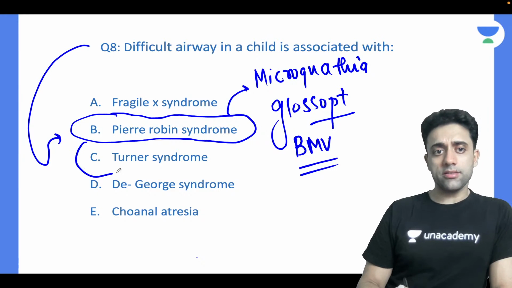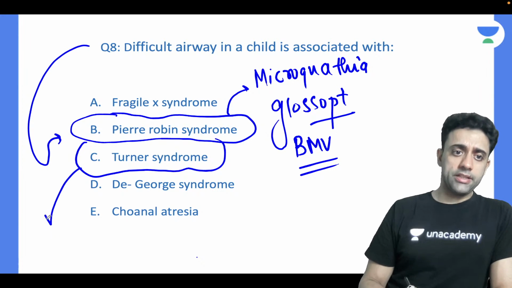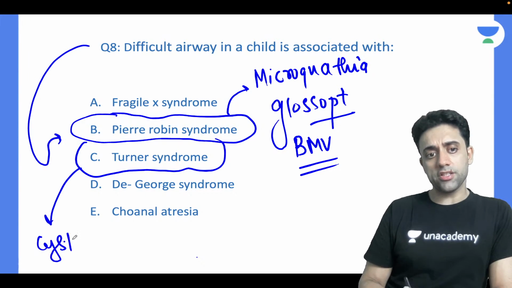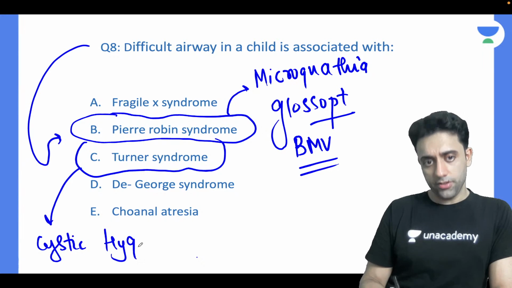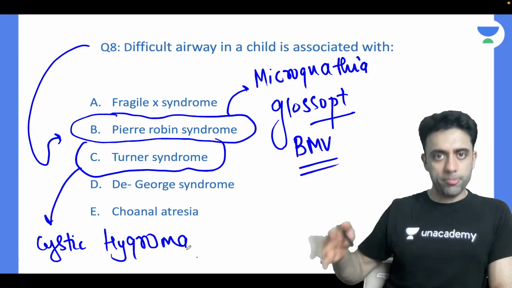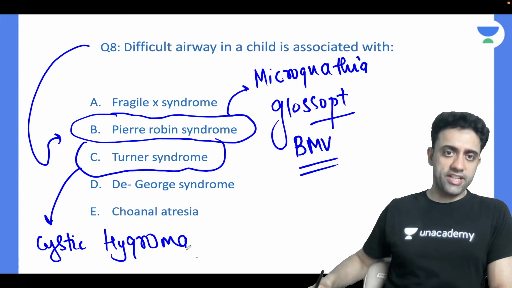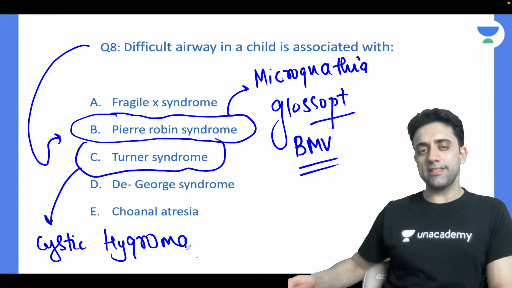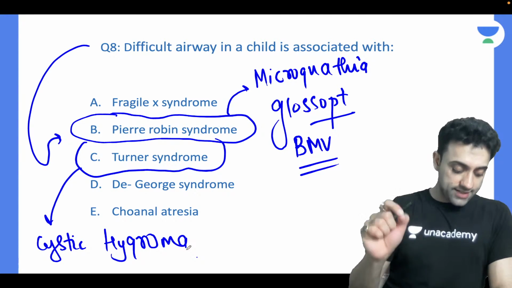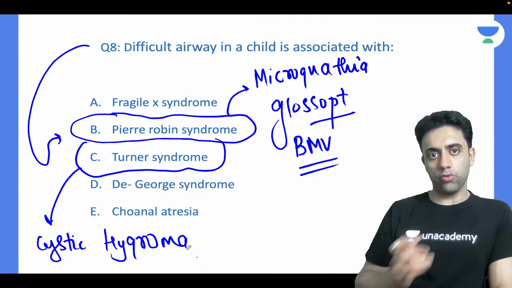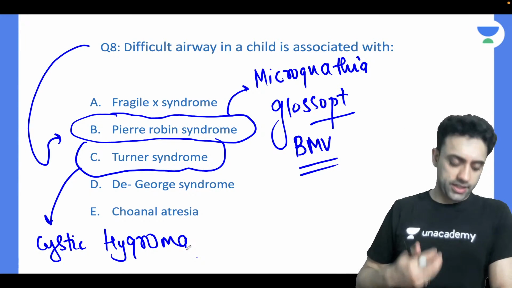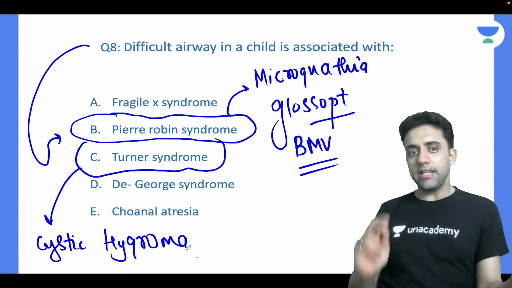Next, Turner syndrome. Do you know that one of the complications of Turner syndrome is cystic hygroma? Turner syndrome babies can have cystic hygroma, like a bull neck kind of a thing. So they will have a difficult airway.